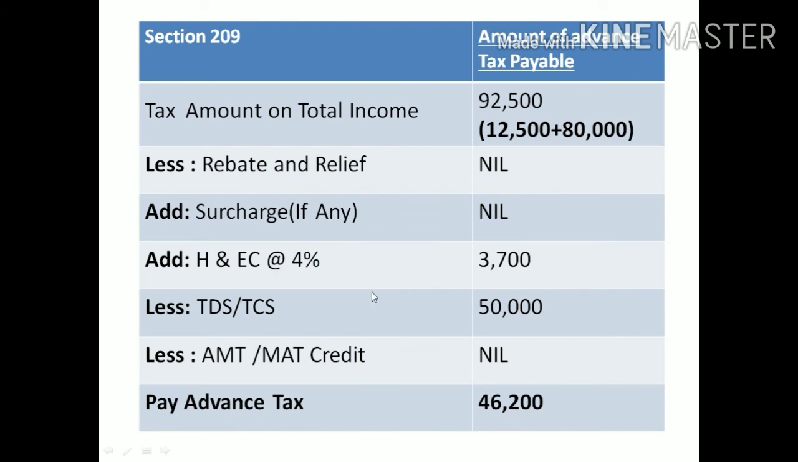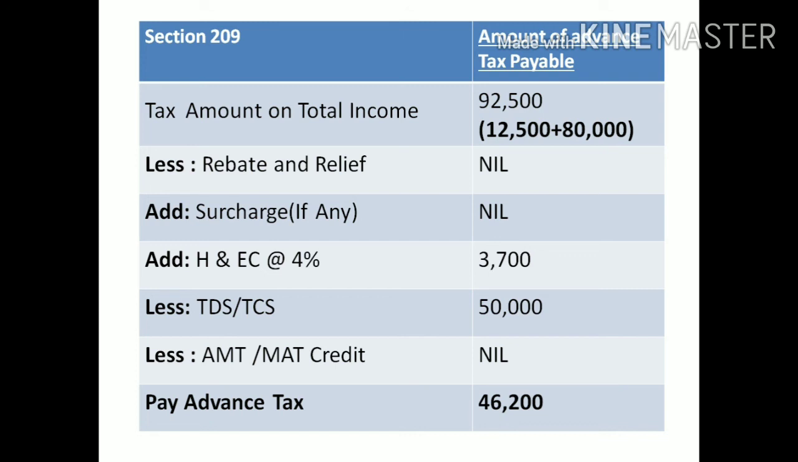The next step is calculation of the amount of advance tax payable. First take the tax amount, that is 12,500 plus 80,000, total 82,500. Less rebate: no rebate is allowed because his income is more than 50,000. Surcharge is not chargeable because his income is less than 50 lakhs. Then calculate cess, that is 4% on 92,500, which will be 3,700.